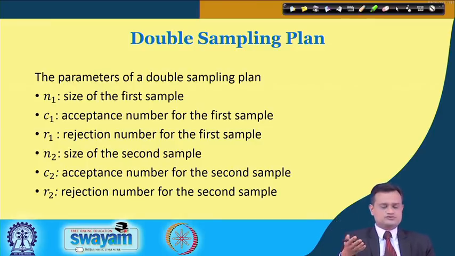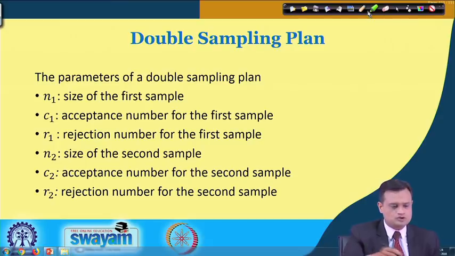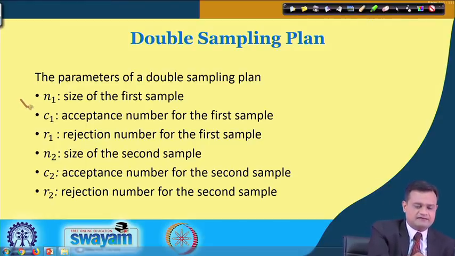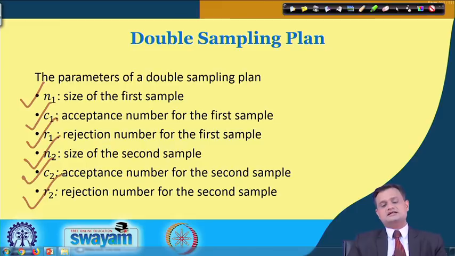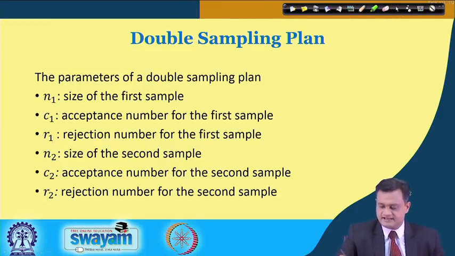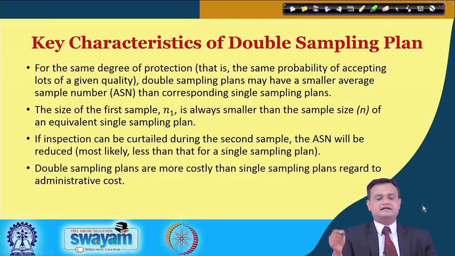So, the notations which we use generally may differ from book to book, but it may be like n1 size of the first sample, C1 acceptance number of the first sample, R1 rejection number for the first sample, n2 size of the second sample, C2 acceptance number of the second sample and R2 rejection number of the second sample. So, this is what exactly we do, and typically there are some key characteristics.